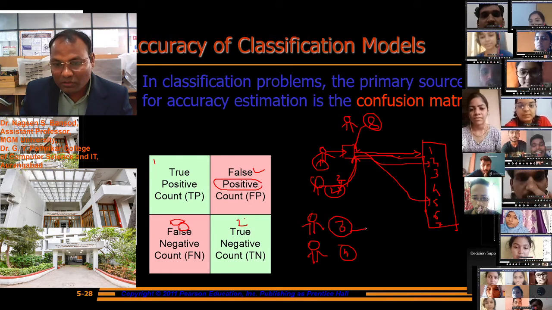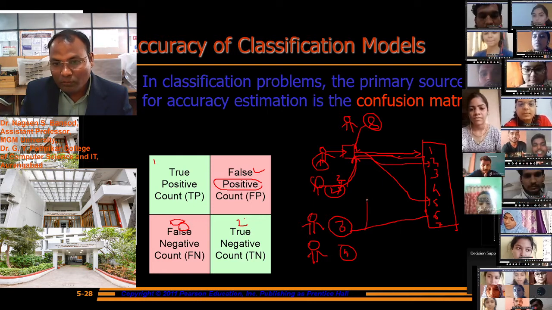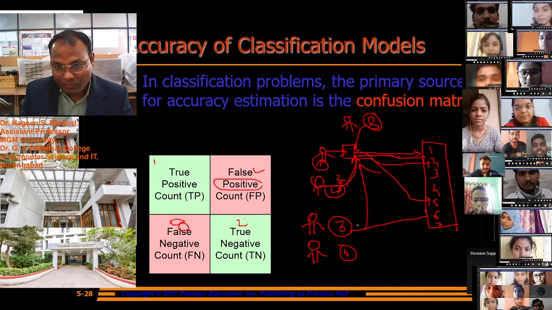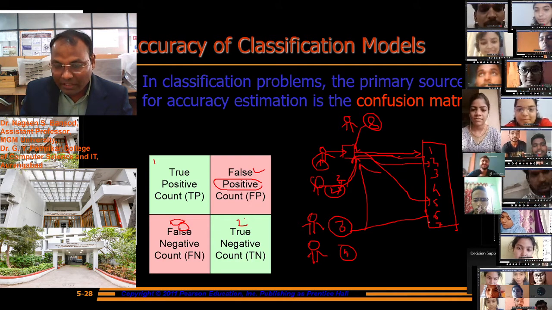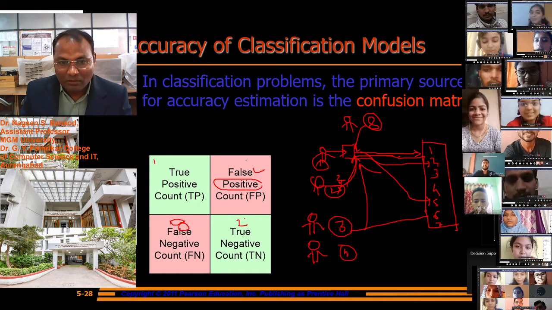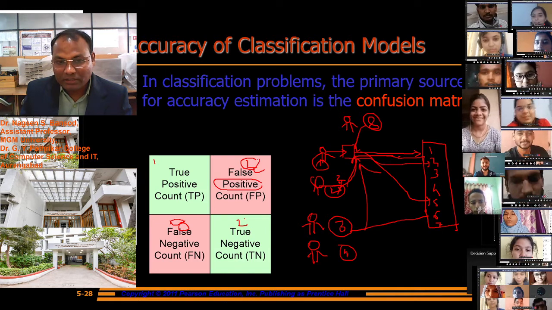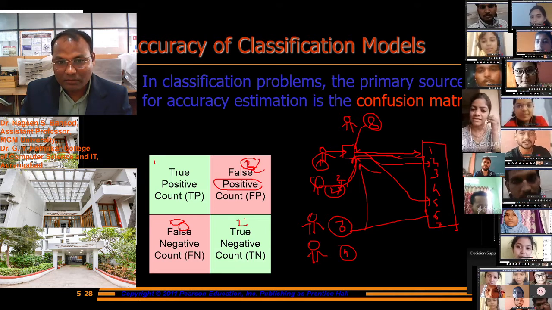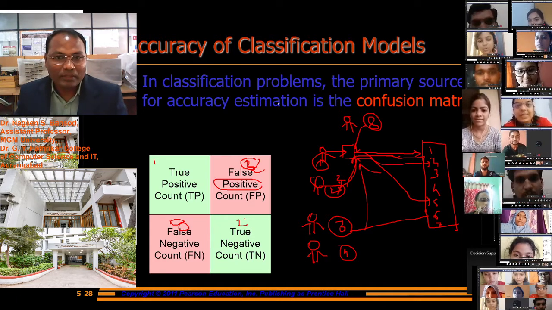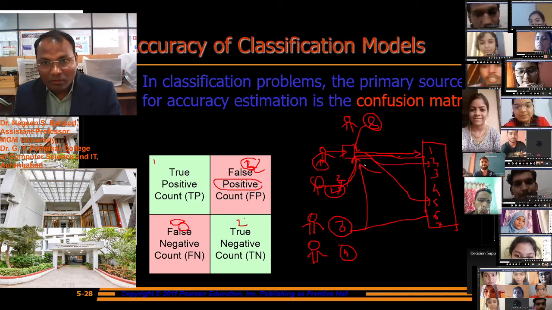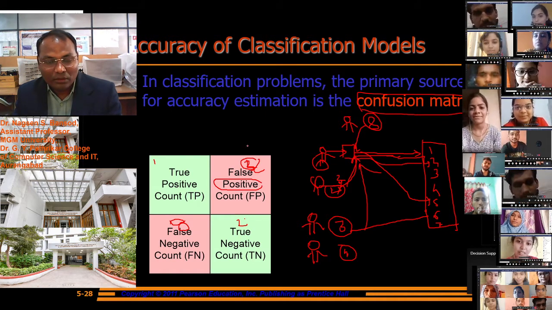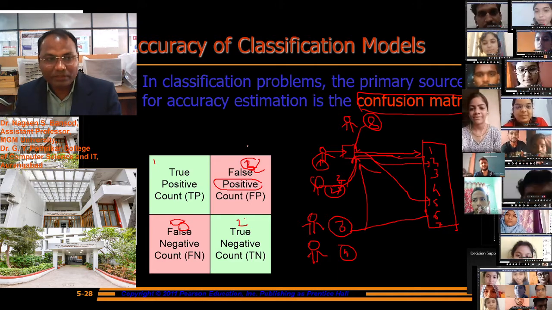And suppose person 3 tries to match with our database but does not match. This is in the database but rejected by the system, so that is a false negative. Like this we can use the confusion matrix, which we use for accuracy measurement in classification problems.